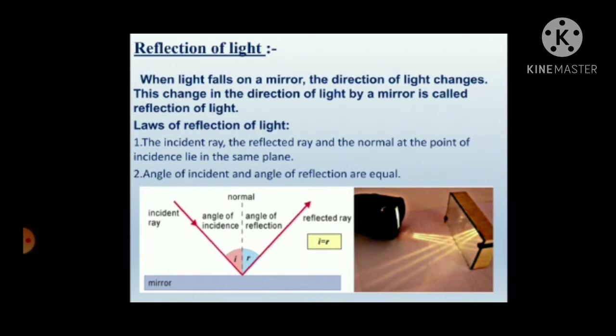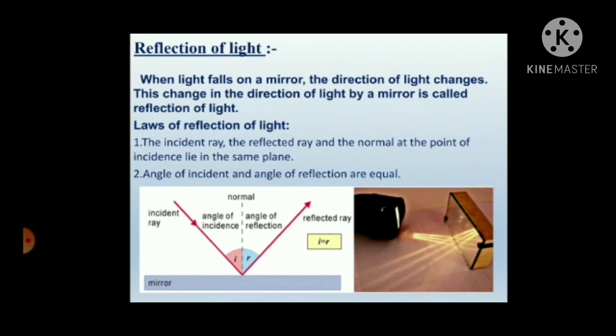The laws of reflection of light: the incident ray, the reflected ray, and the normal at the point of incidence lie in the same plane. The angle of incidence and the angle of reflection are equal. So the light that is falling on the mirror is labeled as the incident ray, and when this falls on the mirror, it is reflected back, and it is known as the reflected ray.